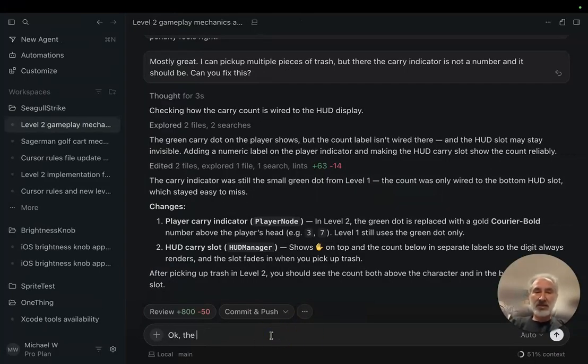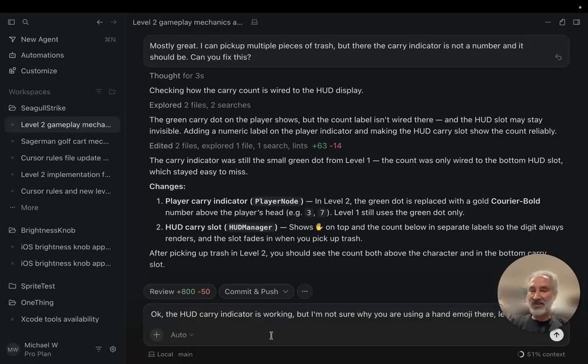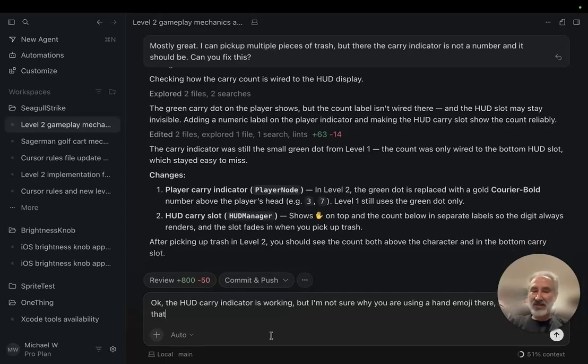Okay, the HUD carry indicator is working. But I'm not sure why you are using a hand emoji there. Let's get rid of that. Oh, because that's to indicate that that's what you're carrying, huh?